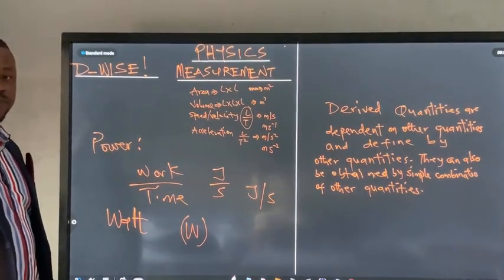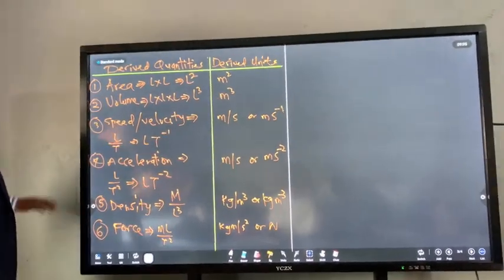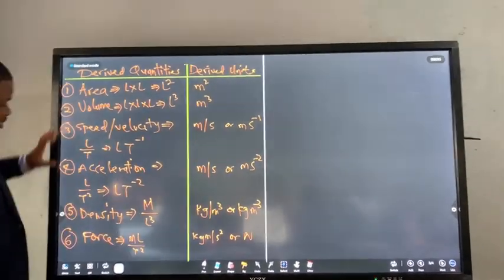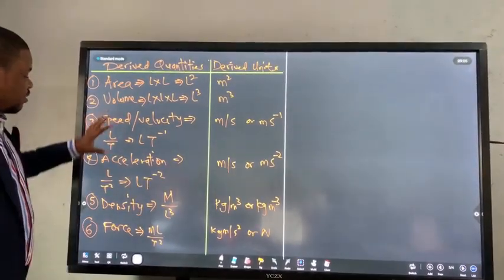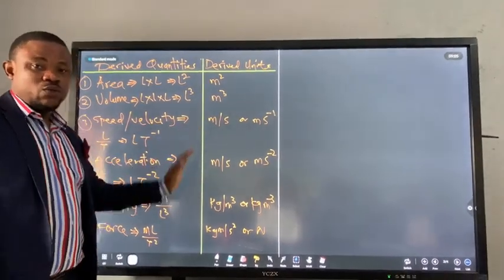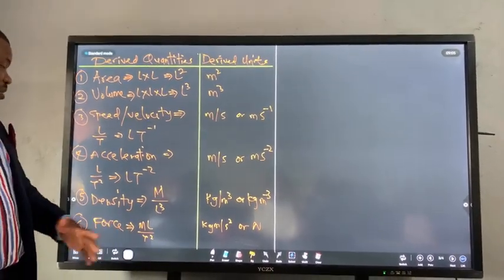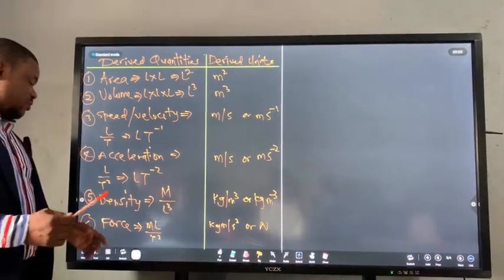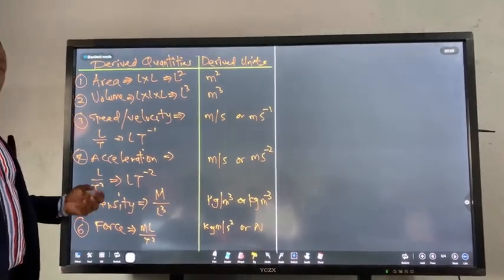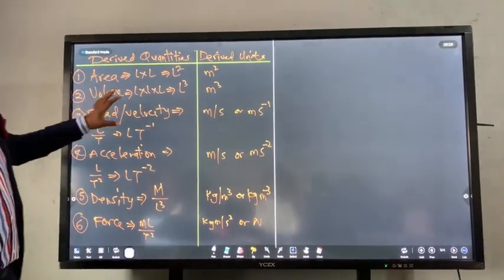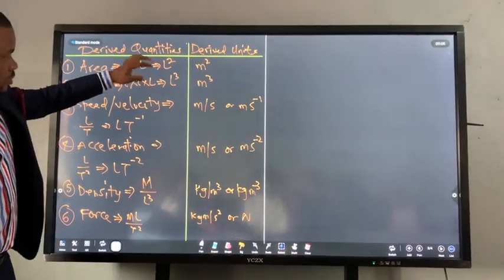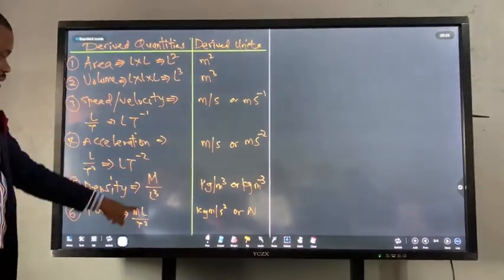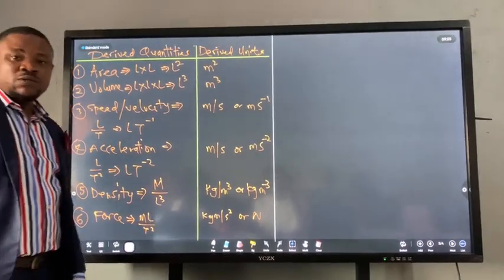Alright? Okay, this is just a summary of the first six. I want you to do the rest by yourself. I just summarized the first six for you. I give you a few others: there's pressure, there's power, there's work, there's all the others. You do them by yourself. This is a summary for them. These ones on this side are called dimensions. Is that right? Thank you.